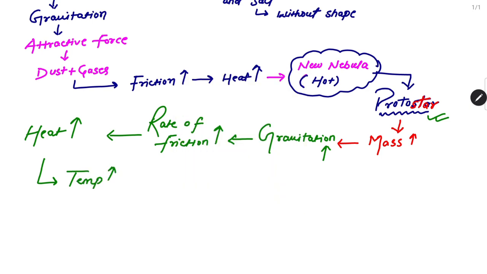And after a certain period of time, or after a certain limitation, what will happen?